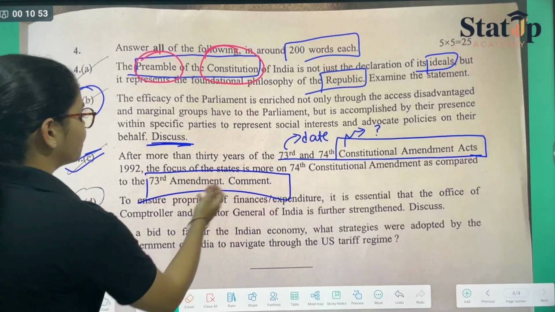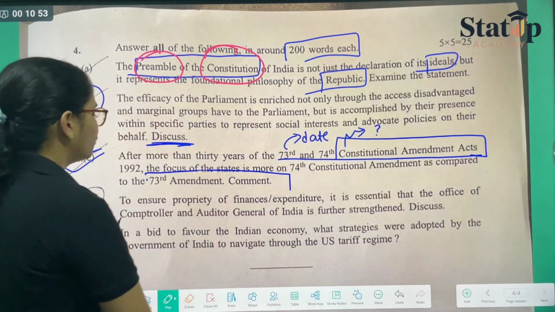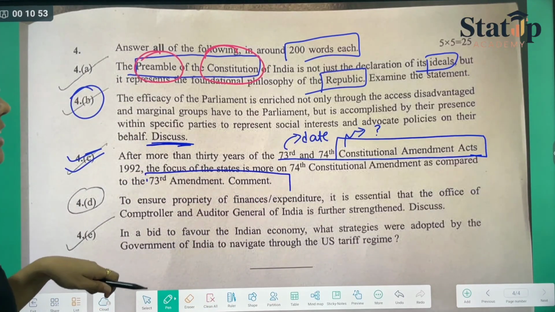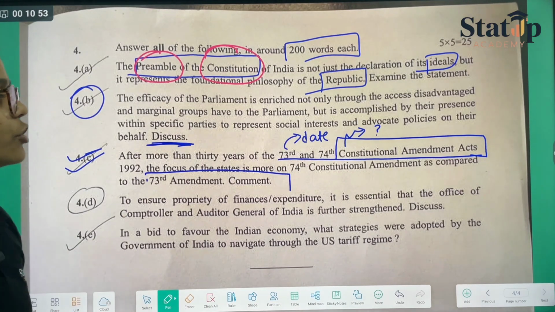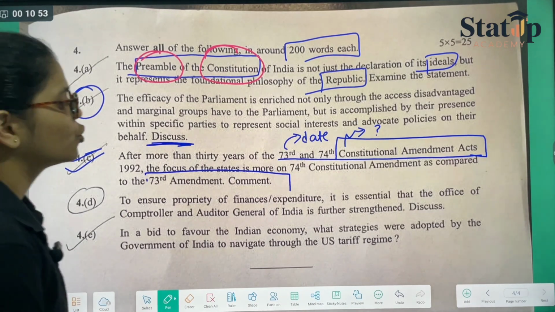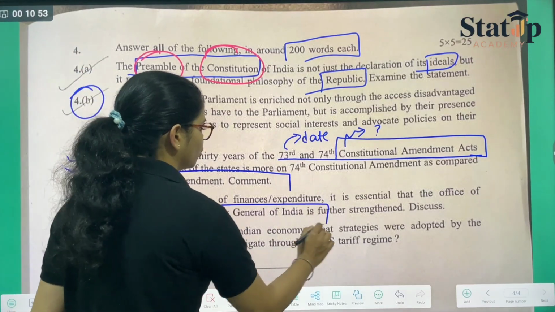To ensure the propriety of the finances expenditure, it is essential that the office of Comptroller and Auditor General of India is further strengthened. So that is again related to your articles.